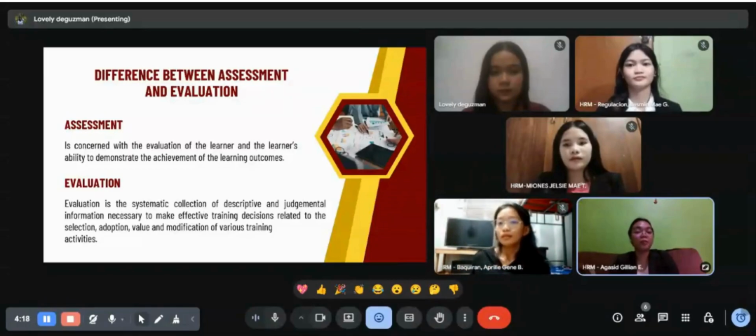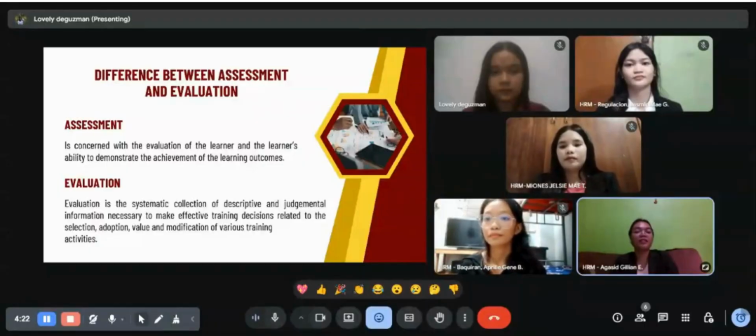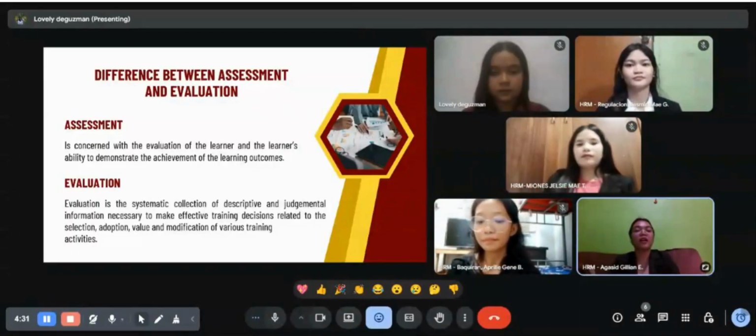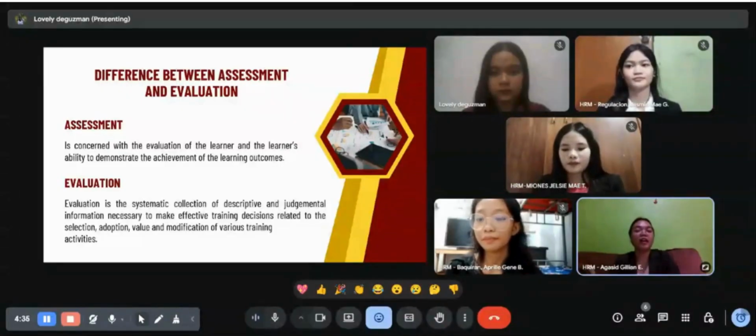This process is about measurement and observation. It is a systematic activity that involves using various tools such as quizzes, practical exercises, role playing, and competency checks to gather evidence of what a person has learned. The results provide direct feedback on the learner's mastery of the content.